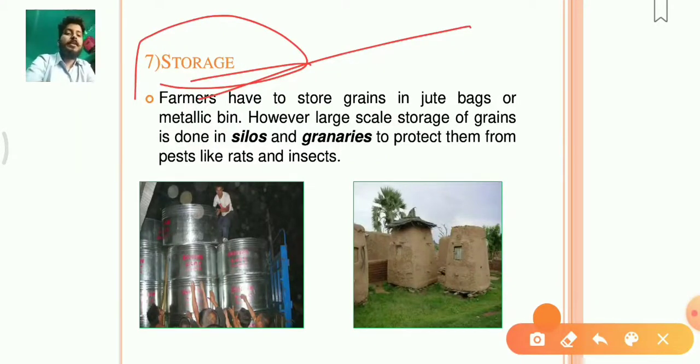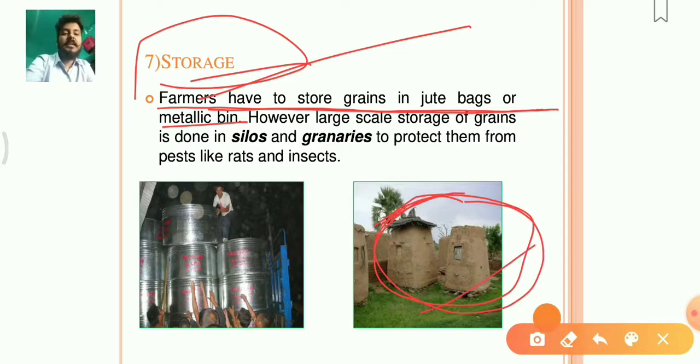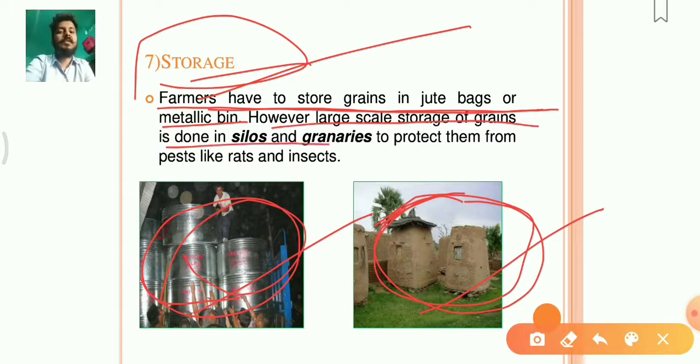After harvesting, after cutting the crop, what we need to do? Farmers have to store grains in jute bags or metallic bin. They store either in the jute bags or in the structures made from the soil or anything else like this. The structure is made from the metals. Okay, the food is being stored in such things. Now, however, large scale storage of grains is done in silos or granaries.